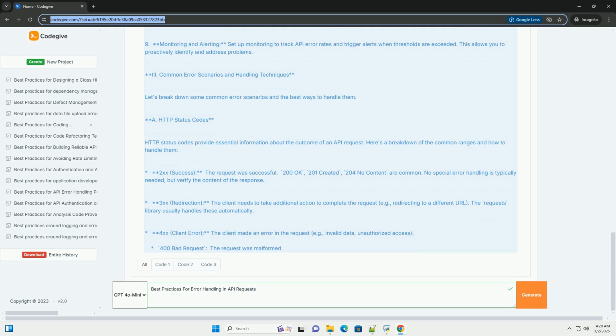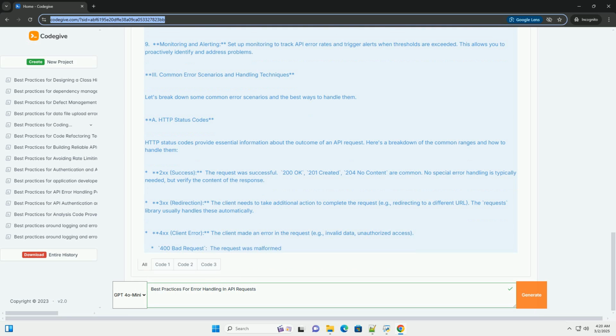5. Logging. Record detailed information about errors for debugging and monitoring purposes. Include timestamps, request details, error codes, and stack traces. Use a logging framework instead of just printing to the console. 6. Idempotency. Design your API calls to be idempotent, meaning that repeating the same request multiple times has the same effect as a single request. This is crucial for handling transient errors and retries. This is particularly important when dealing with operations that modify data, for example creating or updating resources.